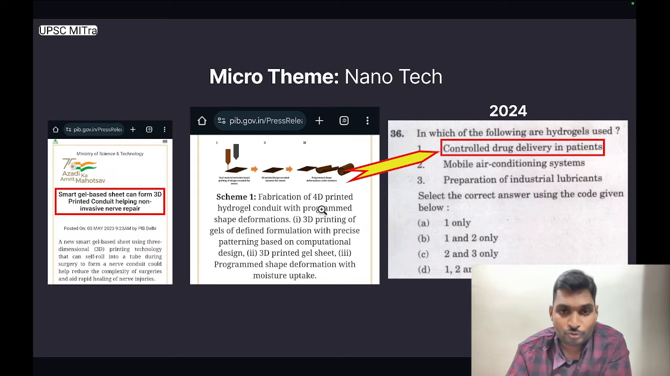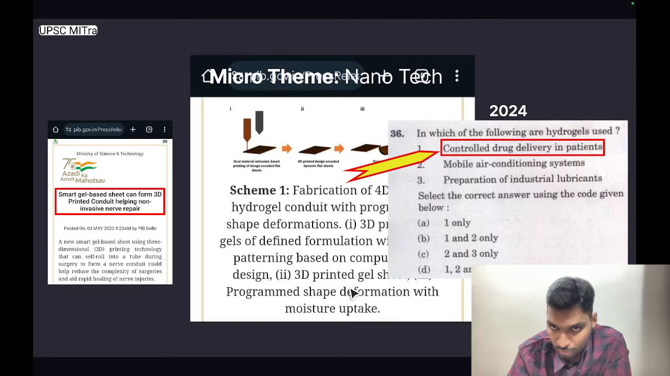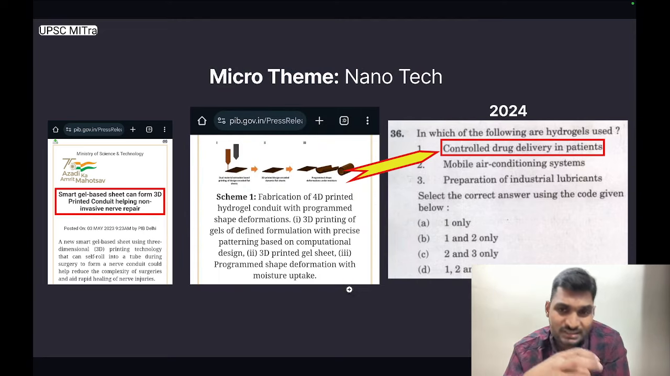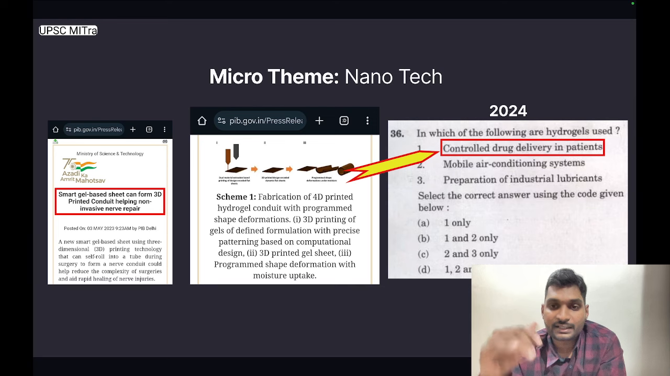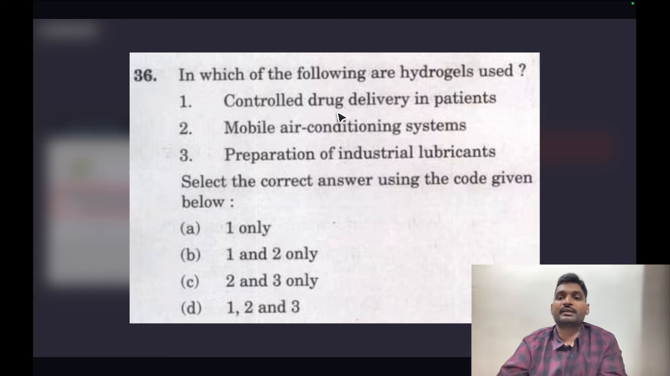It further goes on to provide this infographic where it states fabrication of 3D printed hydrogel conduit with programmed shape deformations and so on. UPSC used this information to frame this question in prelims 2024 at level 3. The question is, in which of the following are hydrogels used? Statement 1, controlled drug delivery in patients.